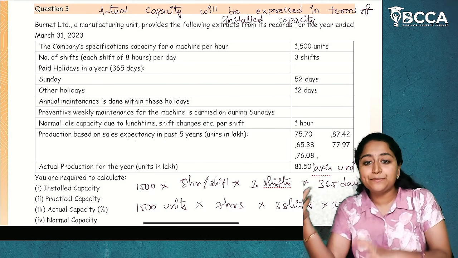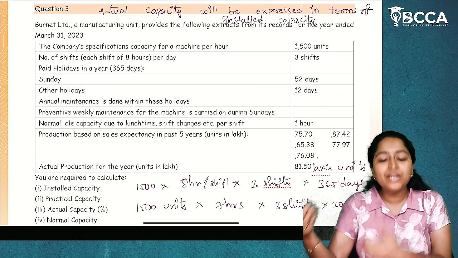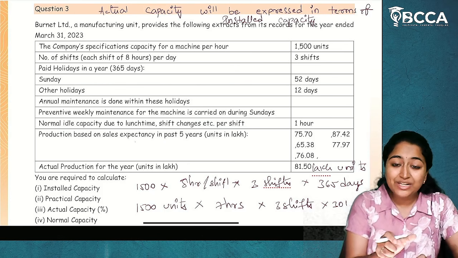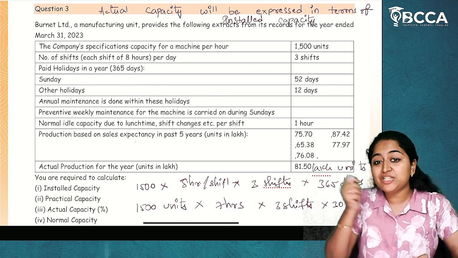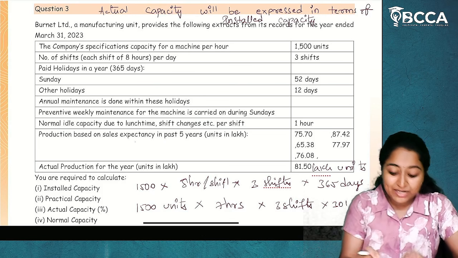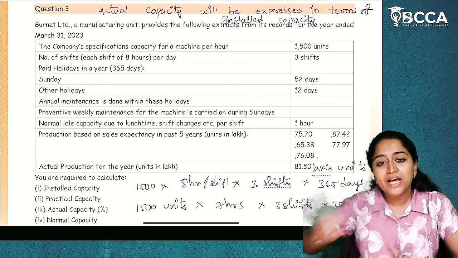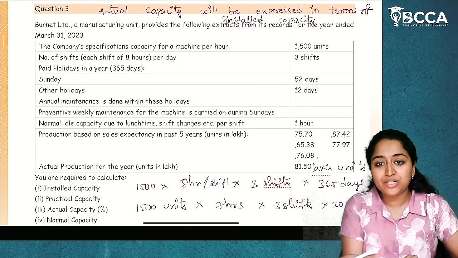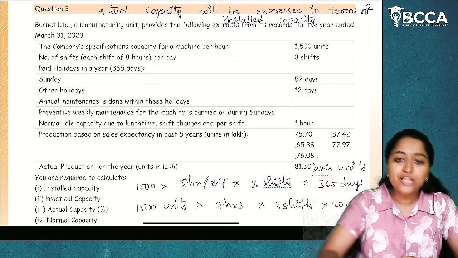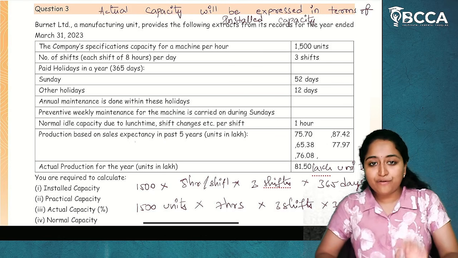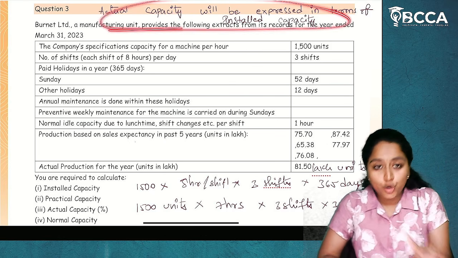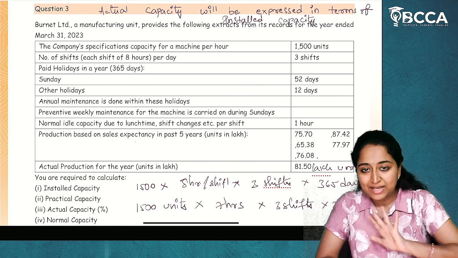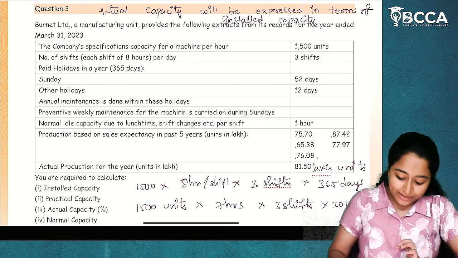Now, what are absolute terms? Absolute terms are how they are used to determine it, and based on that we will express it. But actual capacity will not be expressed in absolute terms; we will express it in terms of installed capacity. So wherever you are taking actual capacity, you have to compare it with the installed capacity and then write it in the answer. If you have time, write this as a note point: actual capacity will always be expressed in terms of installed capacity.